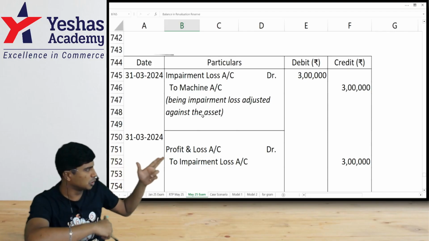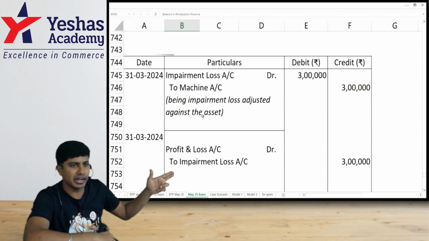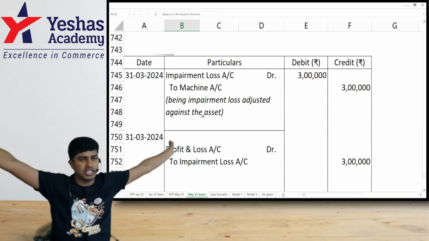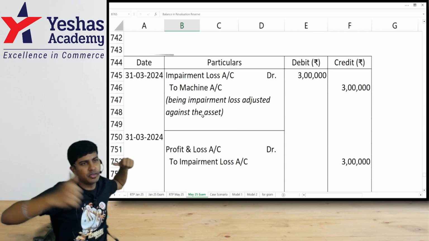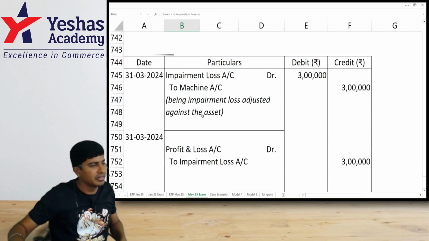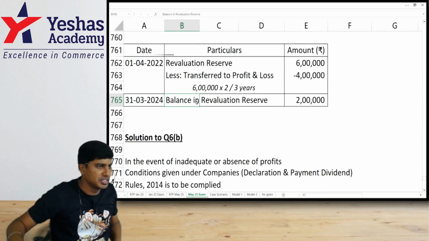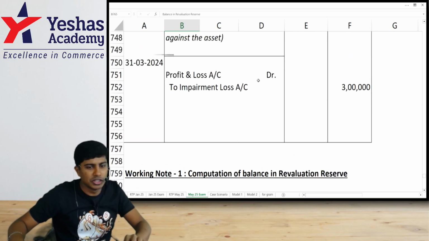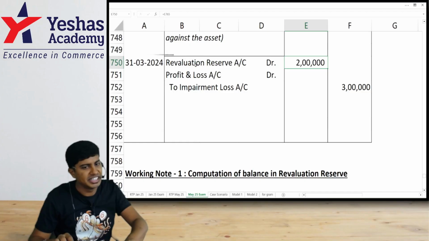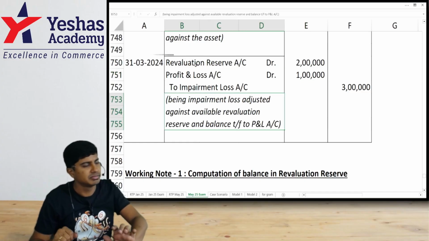I am trying to shoot P&L. Before I shoot P&L, with 3 lakhs, who's coming in between? Revaluation reserve will come like, shoot me. Without touching me, you can't go touch that. If you have to touch P&L, you would have to kill me first. I'm like, how many lives do you have? 2 lives. I have 3 bullets. So I will shoot 2 bullets to revaluation reserve. Debit. I still have 1. I'll write it to P&L.